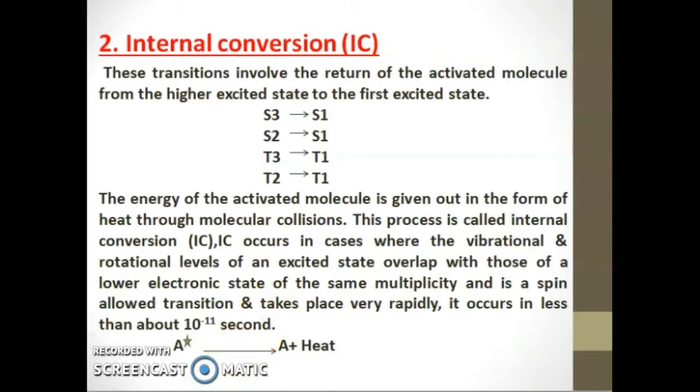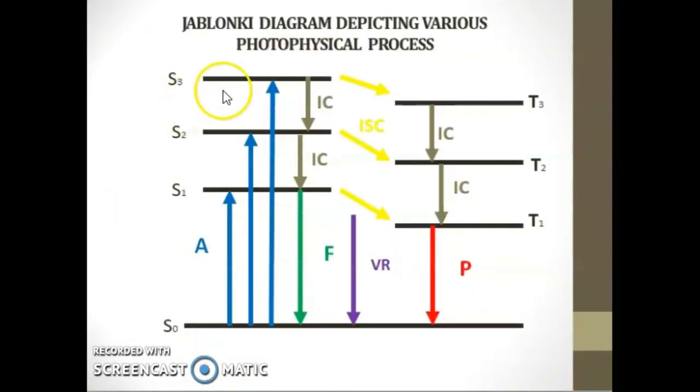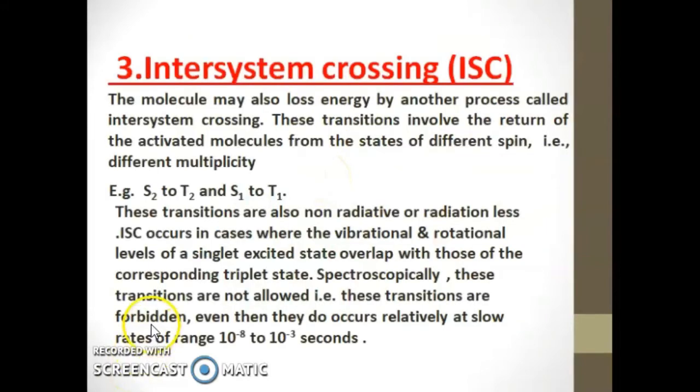Internal conversion is a transition between the same multiplicity: S2 to S1, S3 to S2, T3 to T2, T2 to T1. It is a spin allowed transition and hence takes place very rapidly. Next, we are discussing intersystem crossing.